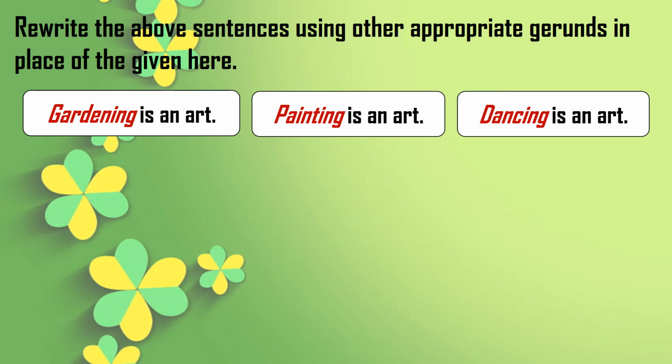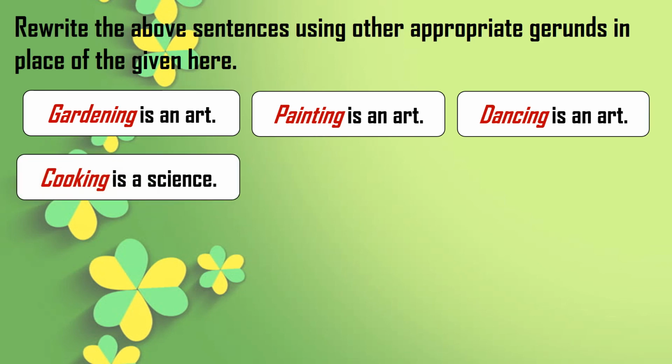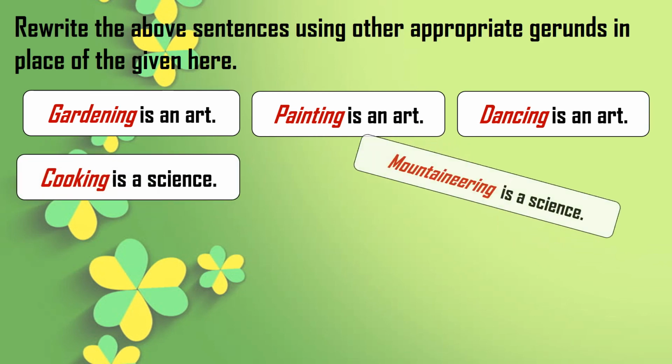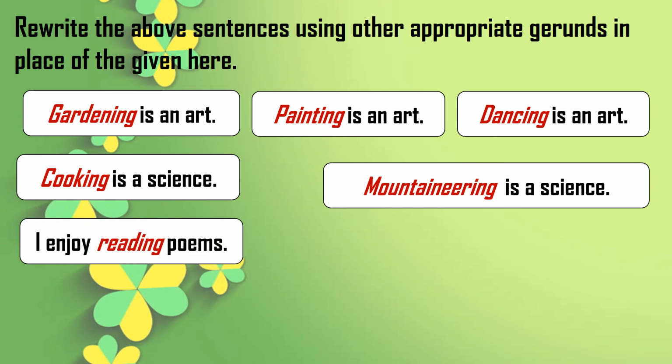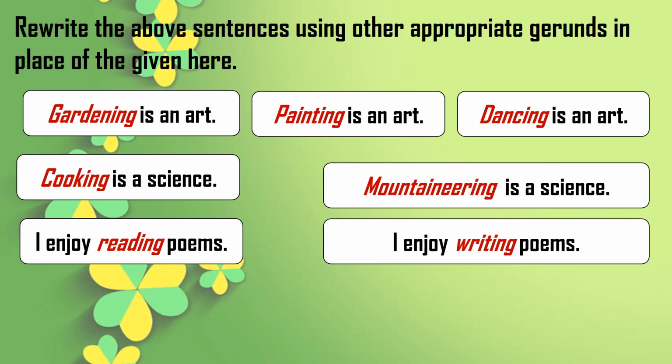I am just showing you one or two examples. Cooking is a science. So here I have framed it like this: mountaineering is a science. Next sentence. I enjoy reading poems. Here reading is a gerund in this sentence. It has not come at the beginning. We have just read the rule that it is often used at the beginning of the sentence, but here you can find it in the middle of the sentence. How can we frame a new sentence with this? I enjoy writing poems. Isn't it easy and simple?